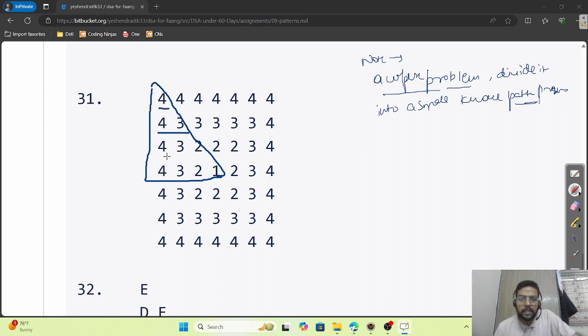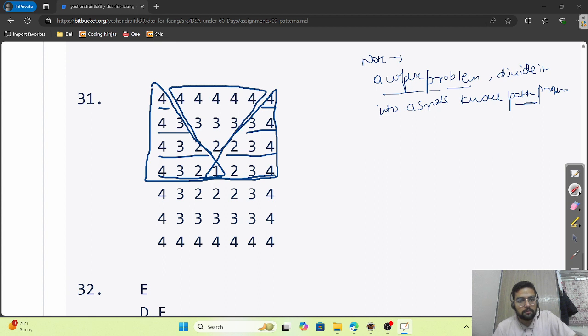4, 4 3, 4 3 2, 4 3 2 1. This is the first pattern. 4, 3 4, 2 3 4, 1 2 3 4. Second pattern. And the last, third pattern: 4 4 4 4 4, five times. Here n is equal to 4, so n five times, then n minus 1 three times, then n minus 2 one time. 1 plus 2 is 3, 3 plus 2 is 5.